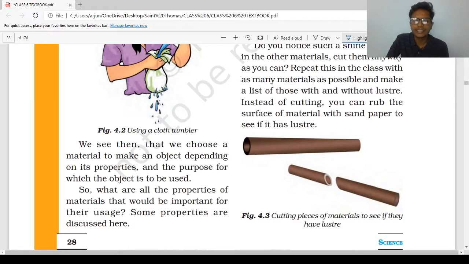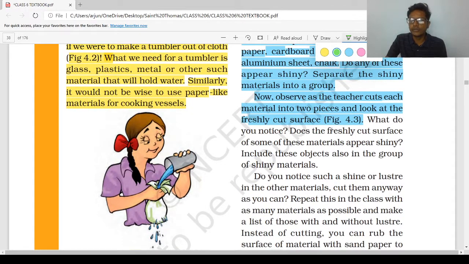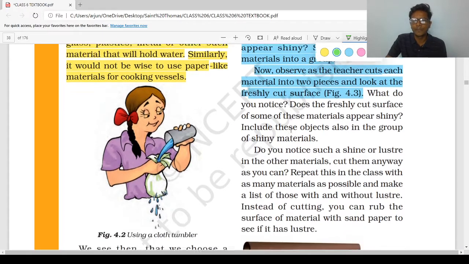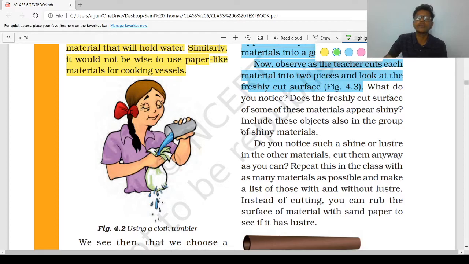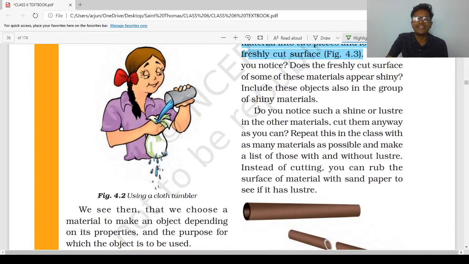If a copper wire is taken and it is cut into two parts, you can see this circle will be shinier than this. What do you notice? I have told you what we will notice if we cut this. Does the freshly cut surface of some of these materials appear shiny? Yes. Include this object also in the group of shiny materials. This activity is not possible, but I am just explaining.